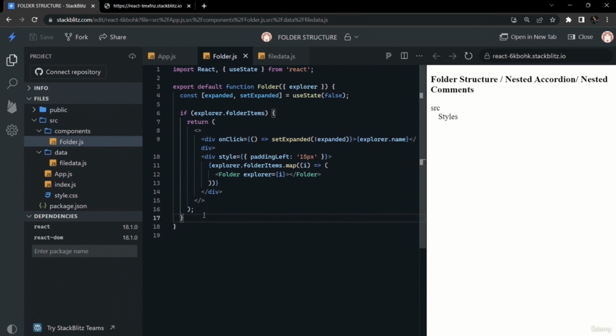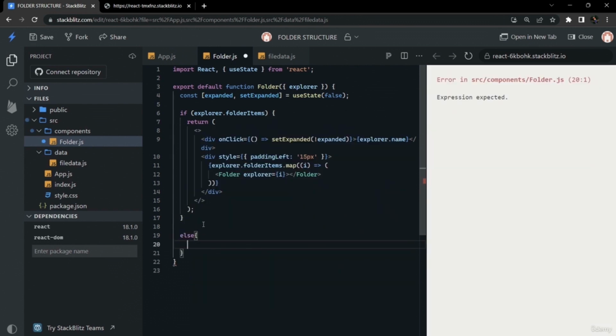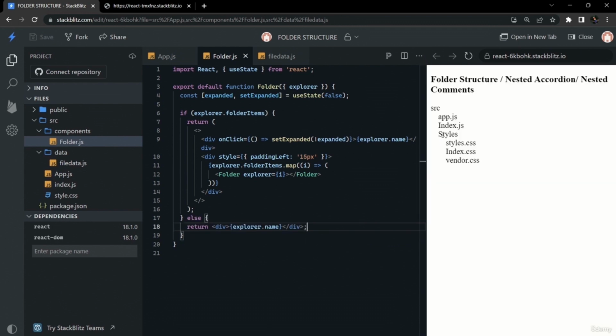So as we can see, source and styles both are folders, and they both are visible on the if condition. And we can write an else condition, and we can return another code that will show just the file names. So we can return explorer.name in the second condition. So as we can see, our app is just working fine.